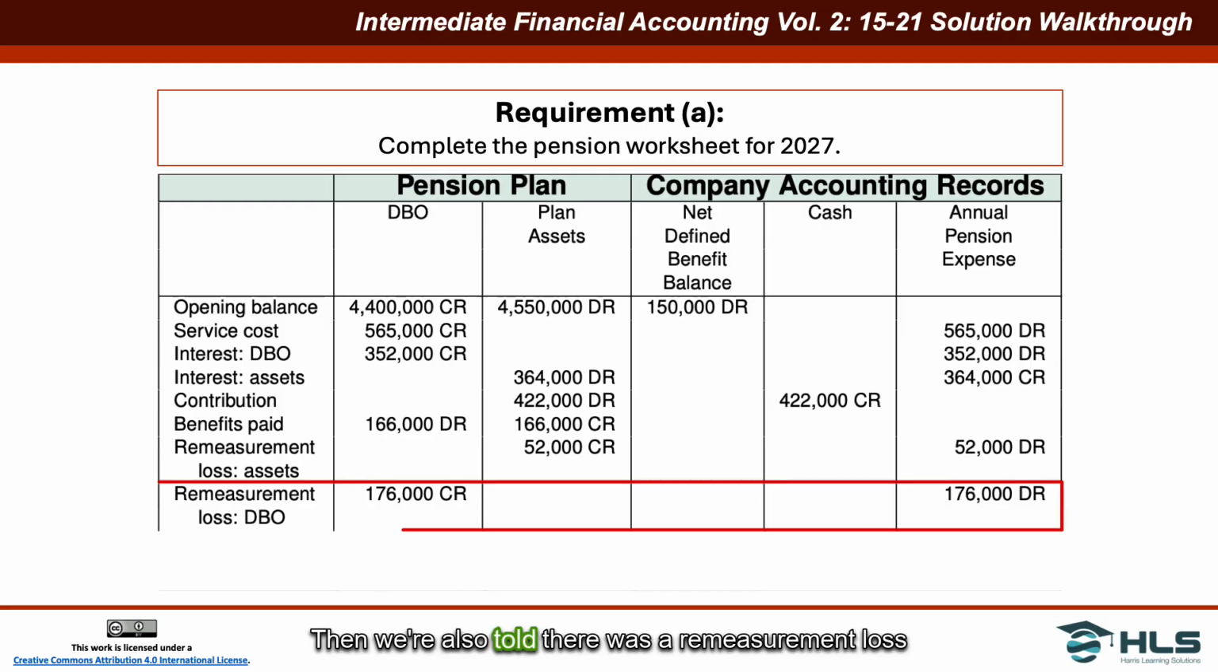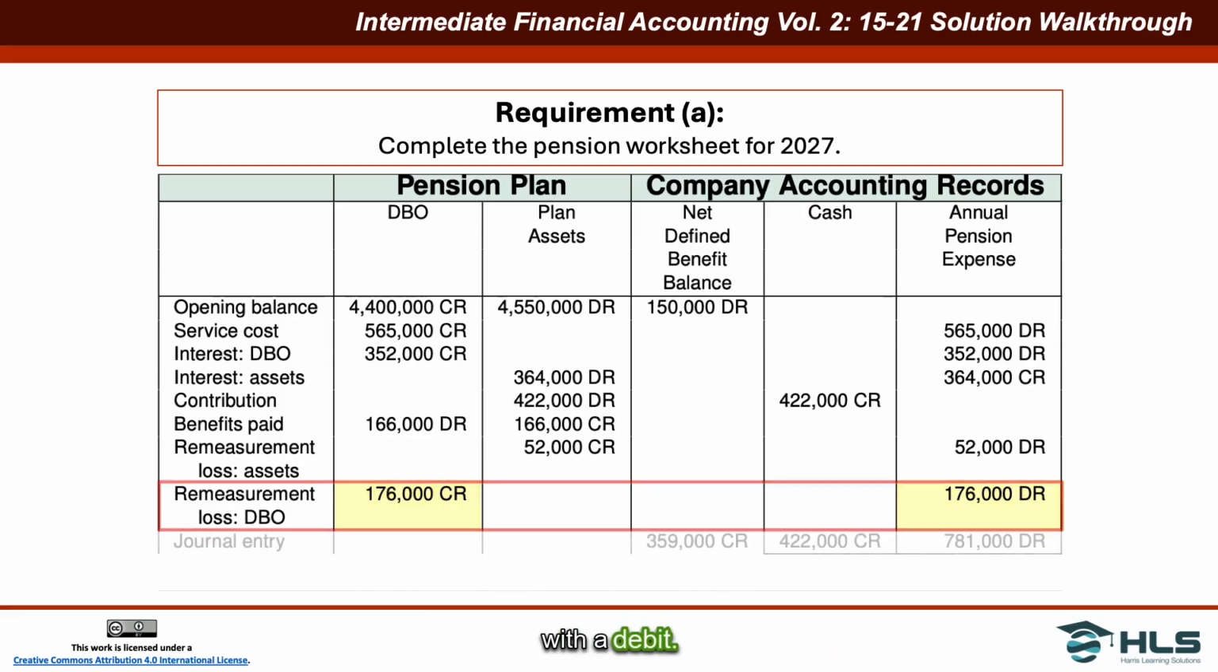Then we're also told there was a remeasurement loss due to changes in actuarial assumptions on the DBO in the amount of $176,000. This can happen quite often because the actuaries do their best to estimate what the obligation should be based on mortality rates, retirement rates, etc. So in this case, the company has to increase the obligation on the DBO by that $176,000 remeasurement loss. That then also gets added to the pension expense with the debit.